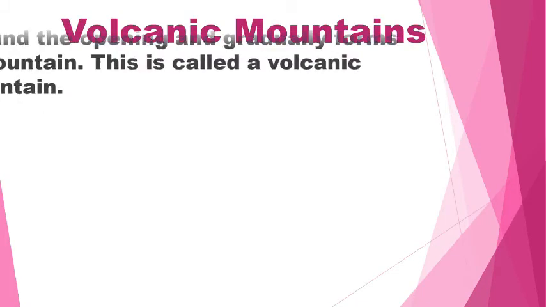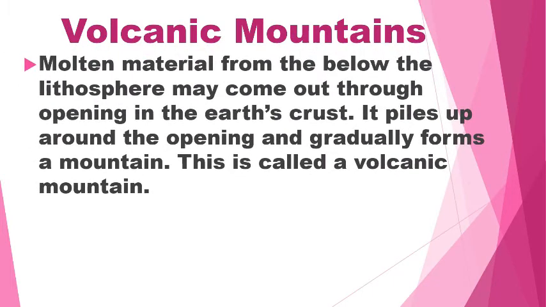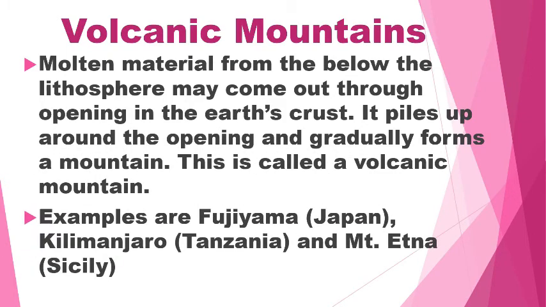Volcanic mountains. Molten material from below the lithosphere may come out through an opening in the Earth's crust. It piles up around the opening and gradually forms a mountain. This is called a volcanic mountain. Examples are Fujiyama in Japan, Kilimanjaro in Tanzania, and Mount Etna in Sicily.